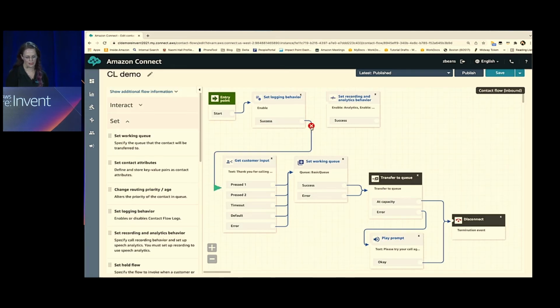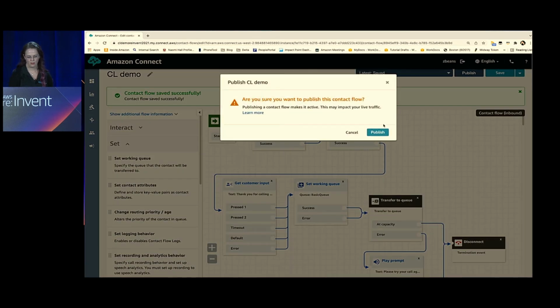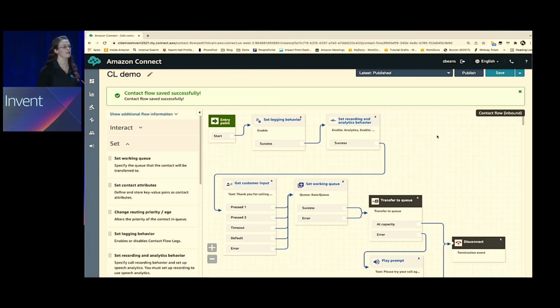So I'm going to save those properties, and then I'm going to decide where I'm going to put this in my contact flow experience. Most of the time, you're going to have this at the front of your contact flow, but you can control where you turn on that recording and analytics. So I'm just going to go ahead and connect my block, save, and publish. And my changes are now active. Now any calls that are flowing through that contact flow are recorded, and that Contact Lens analysis is happening at every call.